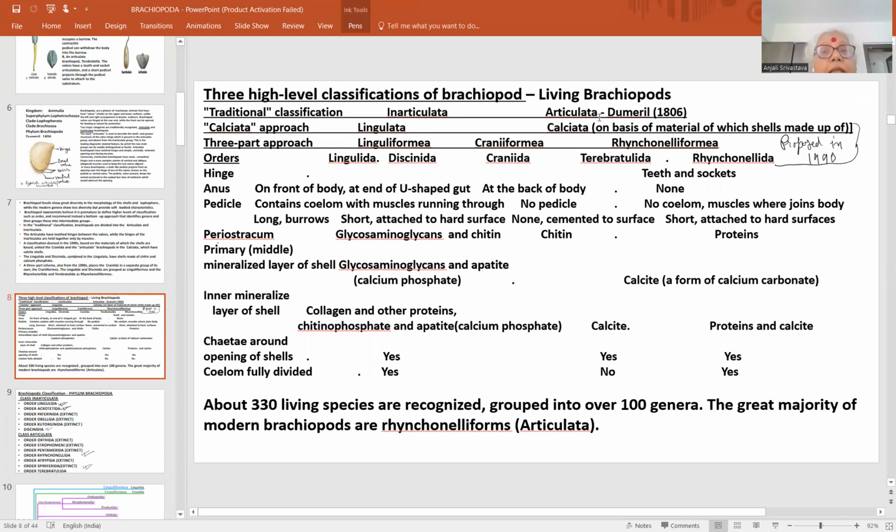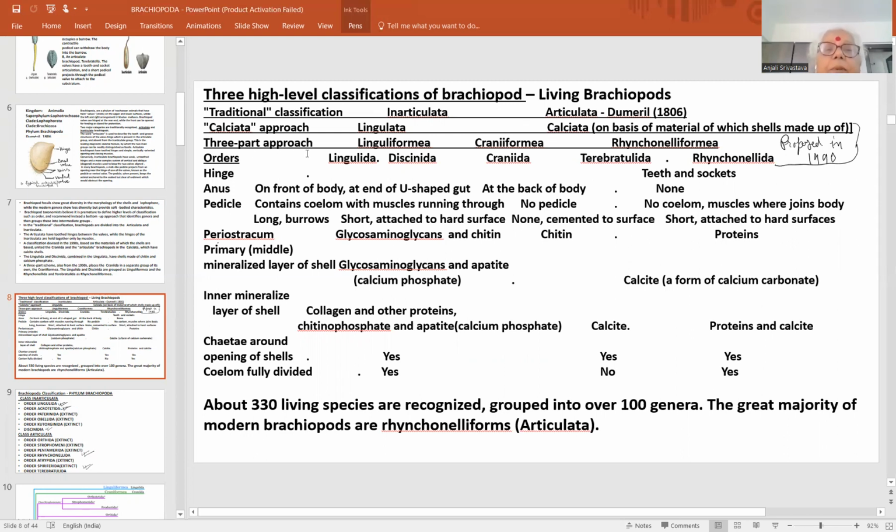Again, Inarticulata and Articulata are not rejected here. In Inarticulata में usually the Lingulata group को माना जाता है और Articulata में Calciata group माना जाता है, जिसमें Linguliformia या ये जो orders हैं जो बाद में accept किए गए हैं, these orders they are formed of calcium phosphate or chitin-like substance, and in Calciata all the valves are formed of calcium carbonate or calcium phosphate largely.